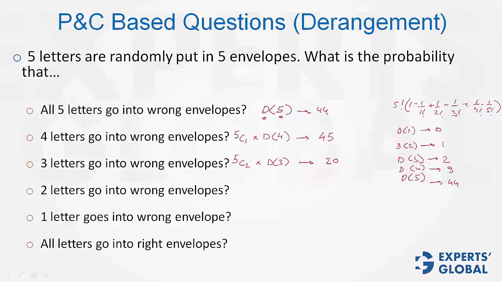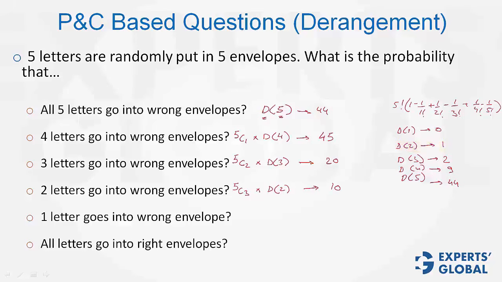Next 2 letters go into wrong envelopes. So either select 3, which go into the right envelopes, or select 2, which go into wrong envelopes. The same thing, the value is 10. I have selected 3, which go into the right envelopes, and therefore the 2 which go into the wrong envelopes, derangement for 2 elements, this is 1. 5C3 is 10. D of 2 is 1. So the answer is 10 times 1 equals 10.